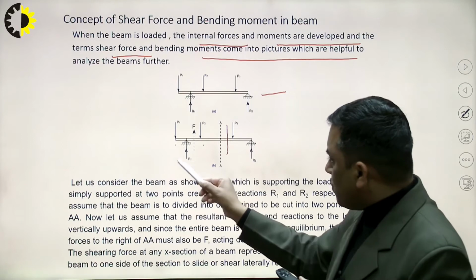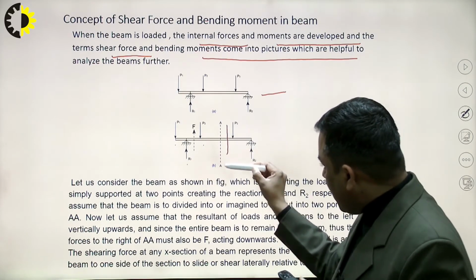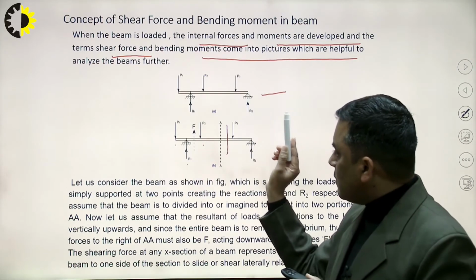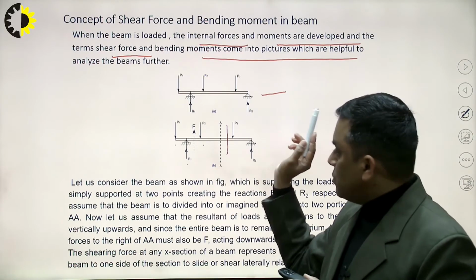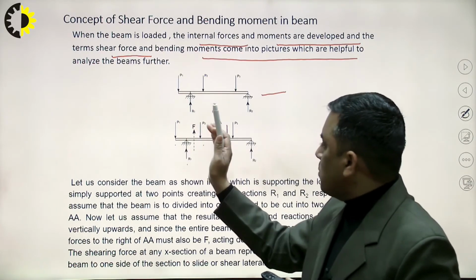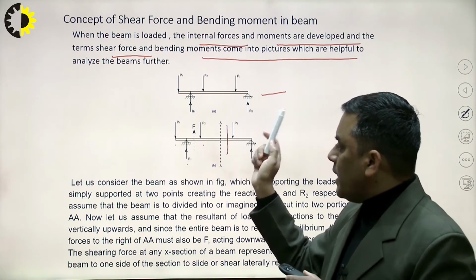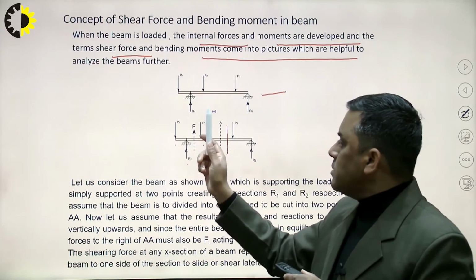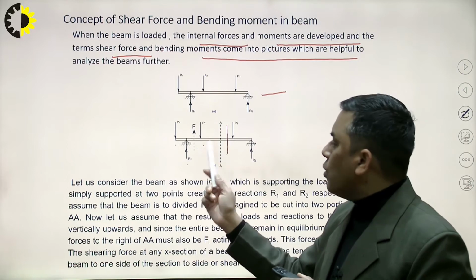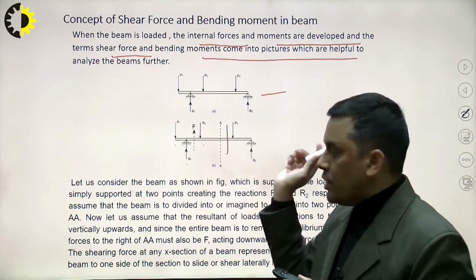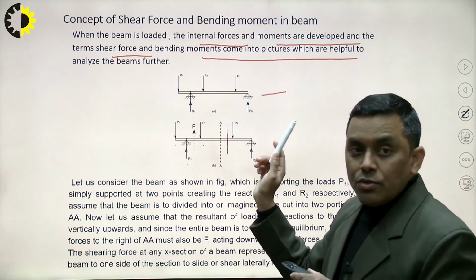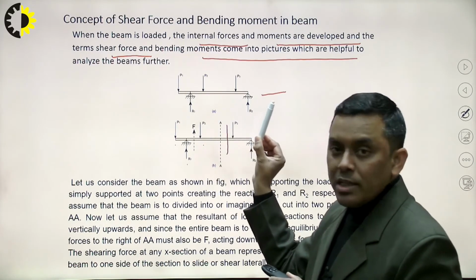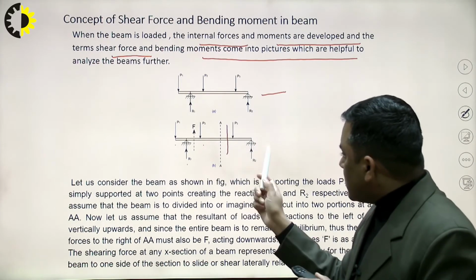So the shear force at section AA is the algebraic sum of all the forces, that is P1, R1 and P2, on one side of the section plane. It means P1 plus P2 minus R1, or R1 minus P1 minus P2, depending upon the sign convention. It is not necessary to consider only the left side of the section plane. We can also consider the right side.